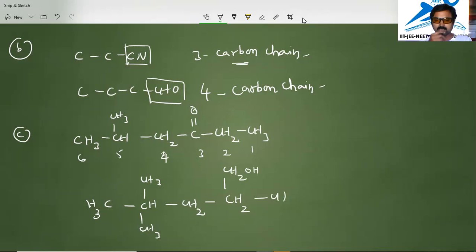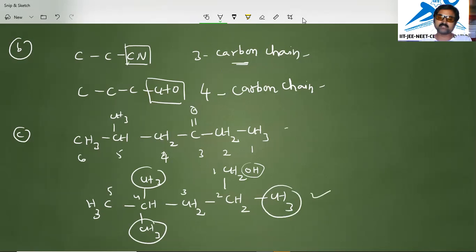You observe it is looking like a most clumsy example, but in this example the functional group is present here in this OH case. So from that, if you take the number, that will be nice with more substituent branches here. 1, it is 2, it is 3, it is 4, it is 5. Like this we have to do, because side chains are also more in this line. That's why we have considered this.